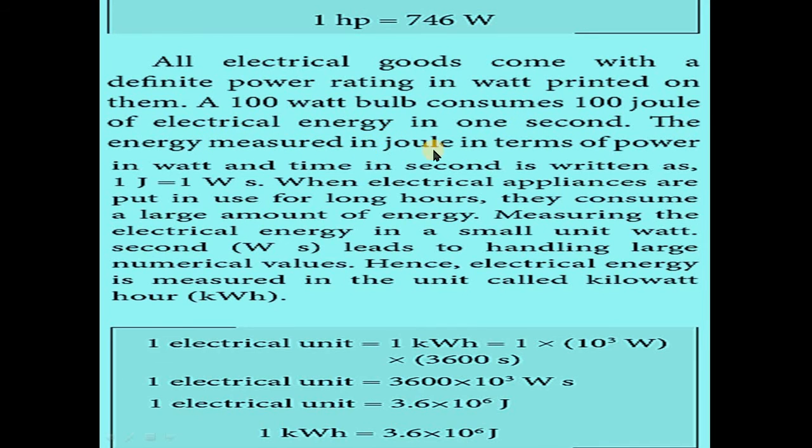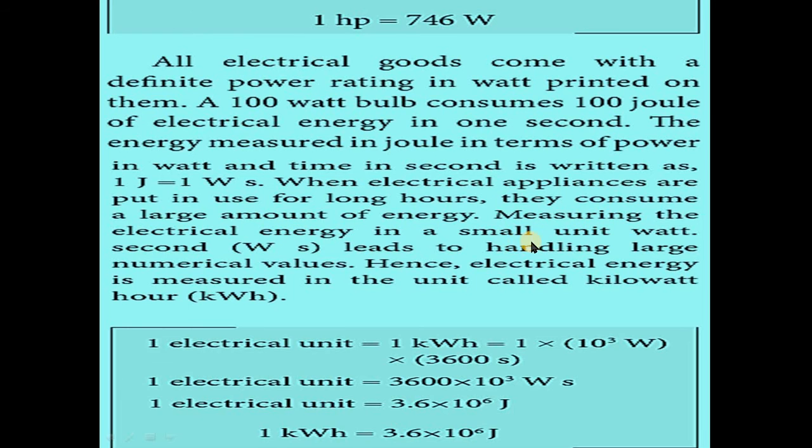The energy measured in joule, in terms of power in watt and time in seconds, is written as 1 joule is equal to 1 watt second. Please note it down, children. This is one important objective type question. 1 joule is equal to 1 watt second. When electrical appliances are put in use for long hours, they consume a large amount of energy.